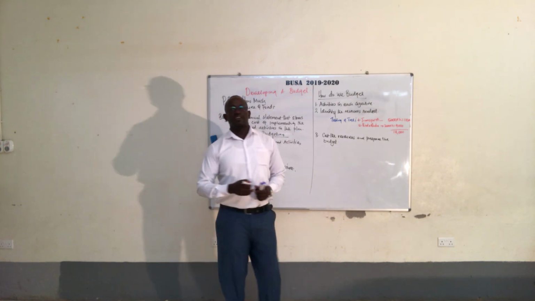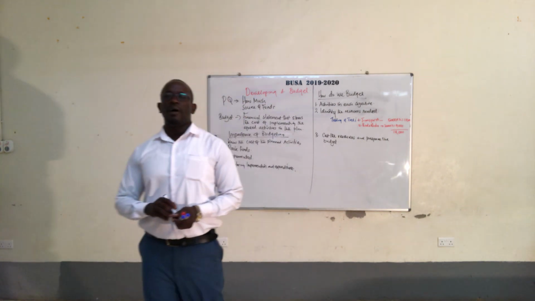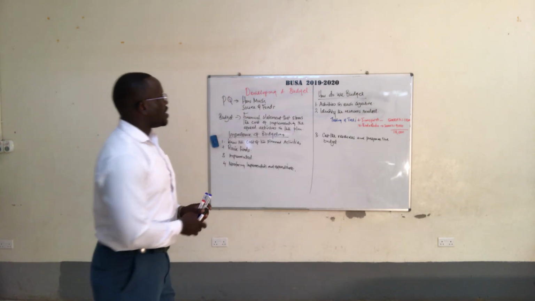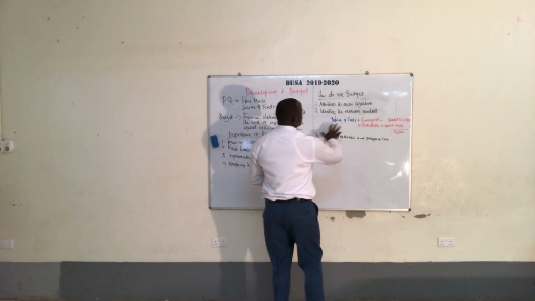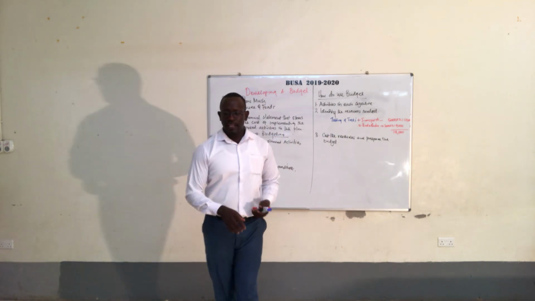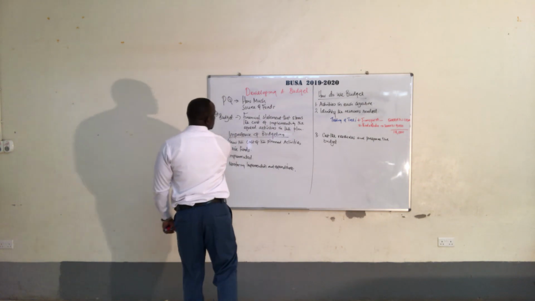You cost all the resources that you needed and then come up with a budget. And that is what I've done. In part B here, I've identified number 2.